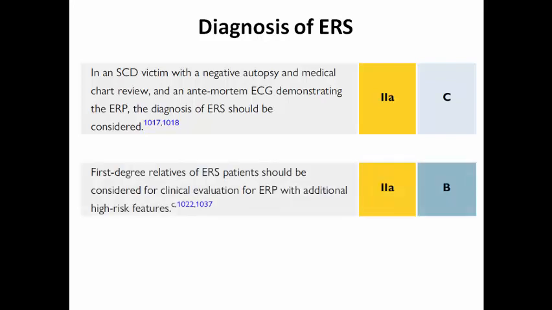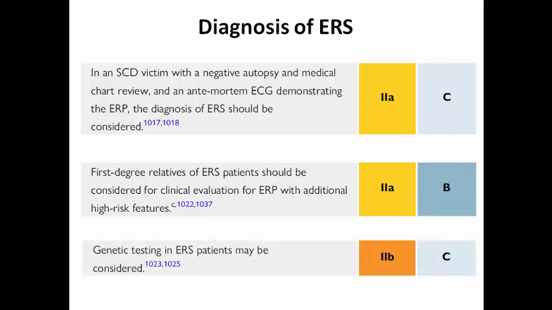And don't forget that the first degree relatives of early repolarization syndrome patients should be considered for clinical evaluation to check early repolarization pattern in their ECG with the additional high-risk features that we mentioned before, and genetic testing in those patients may be considered as class 2B due to the low diagnostic yield and the low utility of genetic testing compared with the other channelopathies like Brugada, long QT, or CPVT.